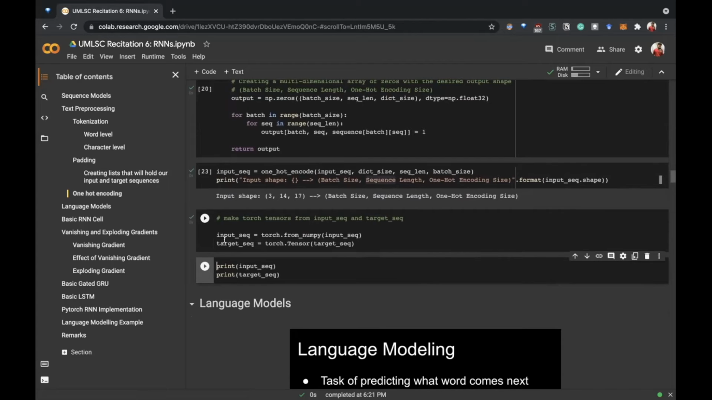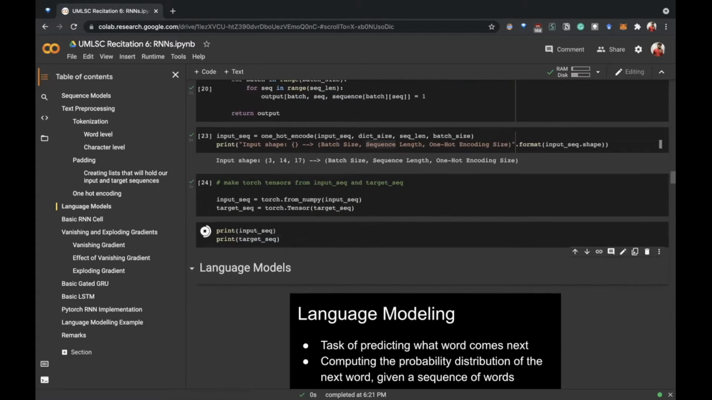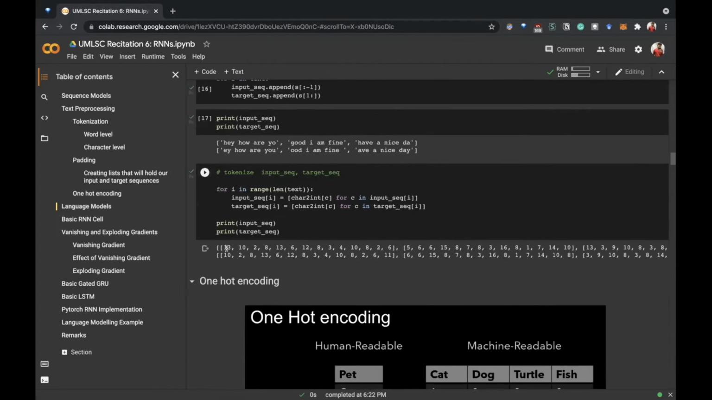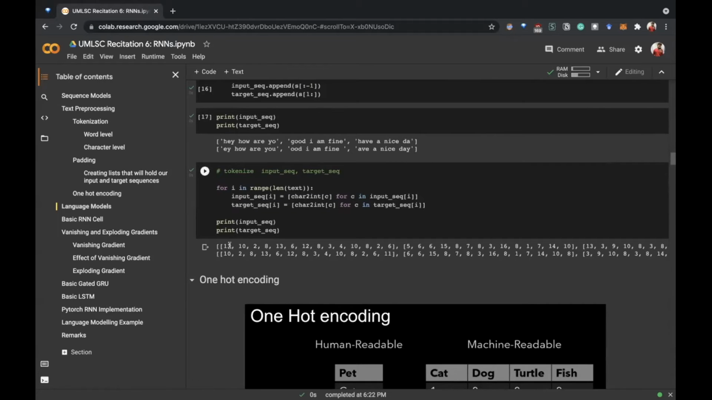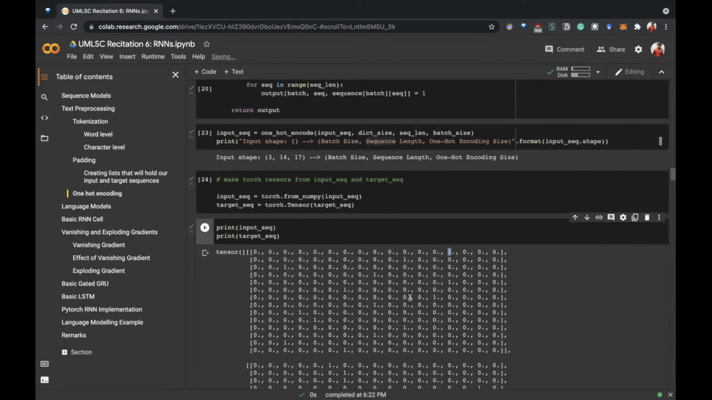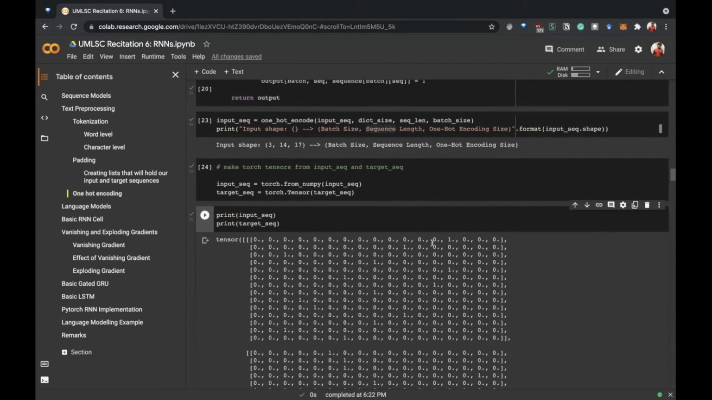And here, if you notice, the H was encoded as 13, right? And here, if you see, there is a 1 in the 13th position. So this is just to show you how the vector looks after one-hot encoding.